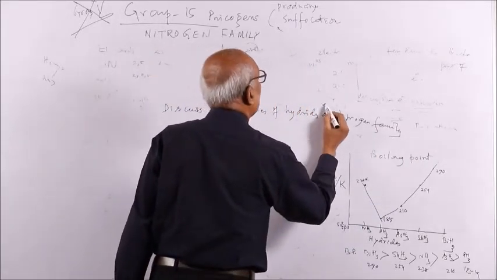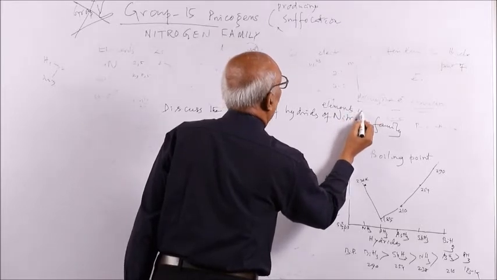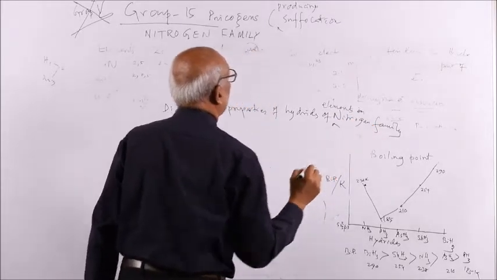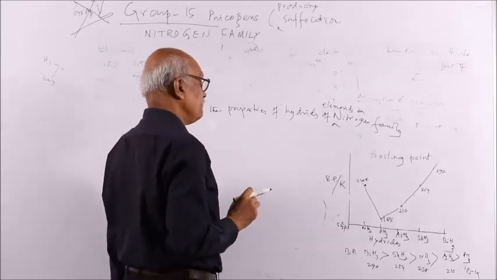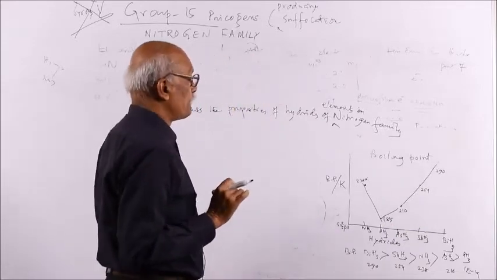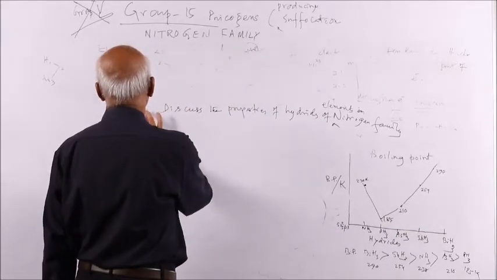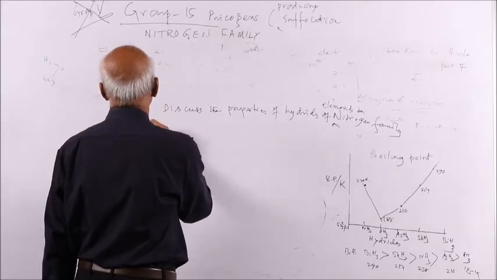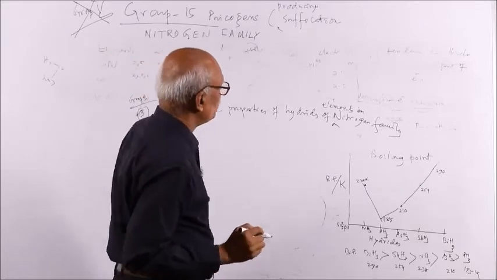Hydrides of elements in the nitrogen family. You write down the properties of the hydrides of all elements of the nitrogen family. That is mostly asked as a 3 mark question, in group B.